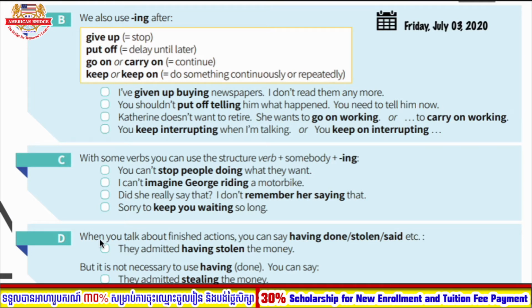The last part, when you talk about a finished action, you can say having done, stolen, or said. So they admitted having stolen the money. So this is the perfect form of the gerund. Here, admitted having stolen, which is having plus verb 3. So we can use this structure to talk about a finished action.